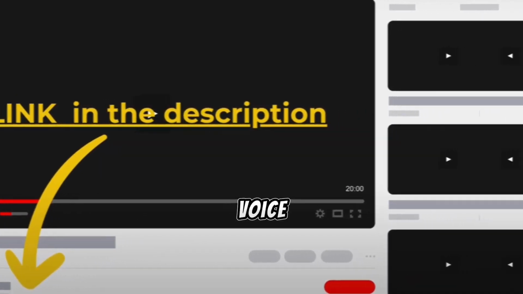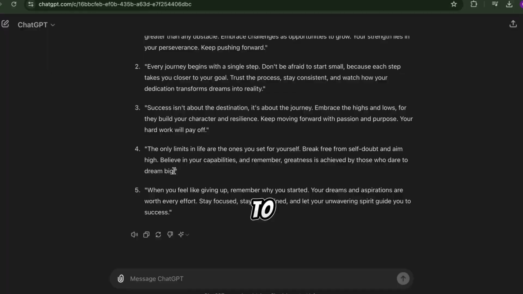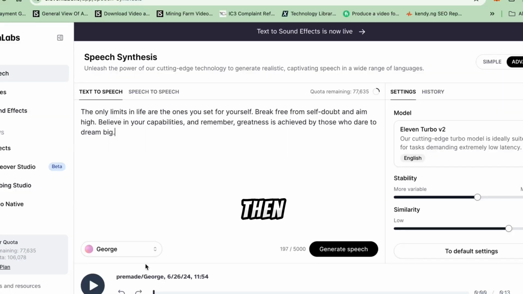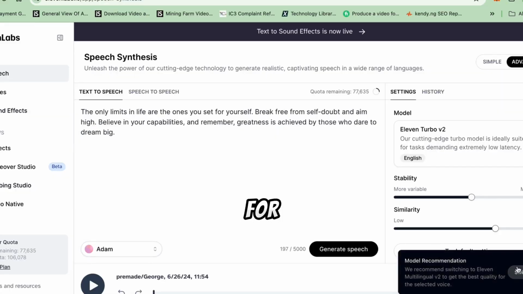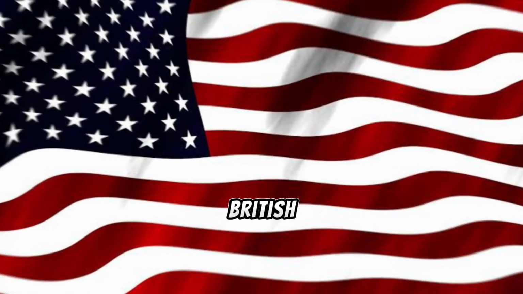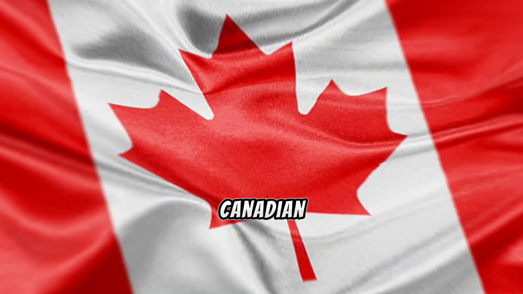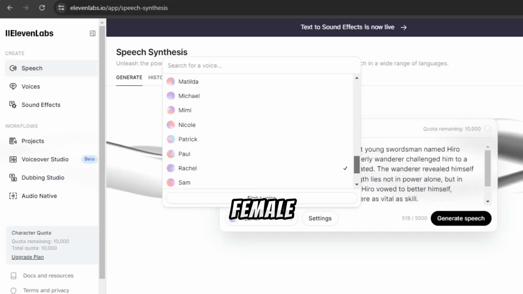To generate our voiceover, copy your script and go to 11 Labs. Paste your script into the text box. Then click Choose Voice to select your preferred voice, with options for different accents like American, British, Australian, Canadian, and more, as well as male or female voices.